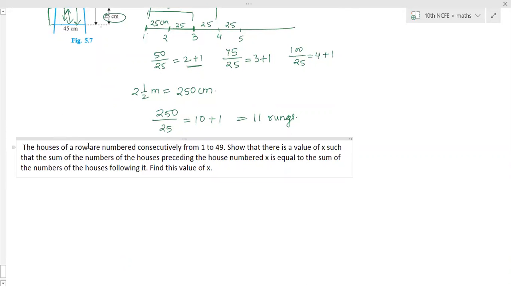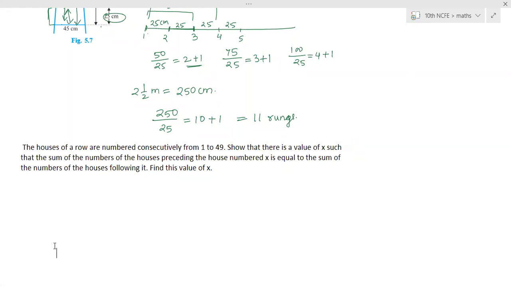The houses of a row are numbered consecutively from 1 to 49. Show that there is a value of x such that sum of the numbers of the houses preceding the house numbered x is equal to the sum of numbers of the houses following it. Find the value of x. What does this mean?